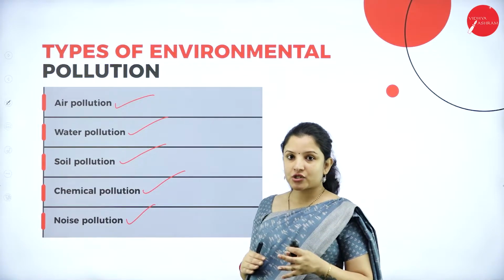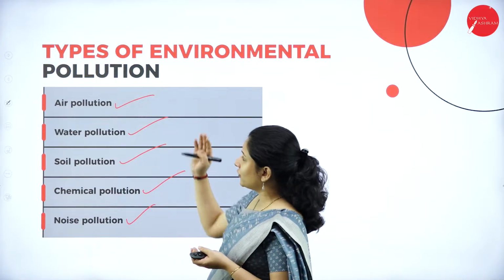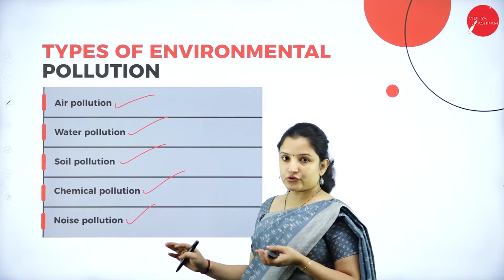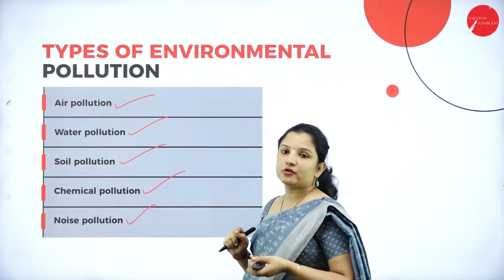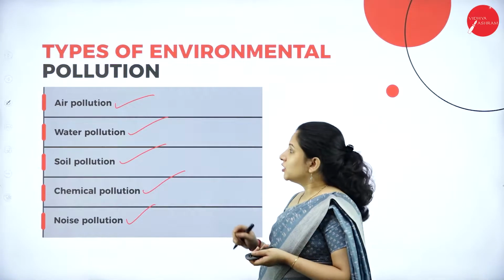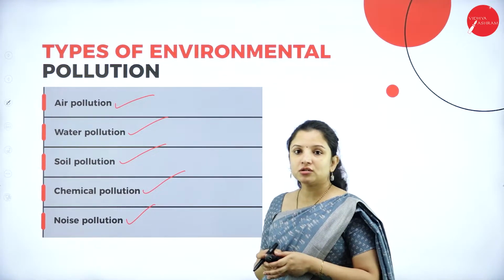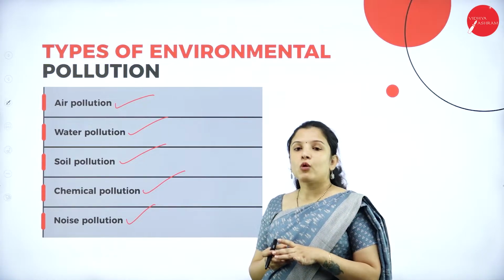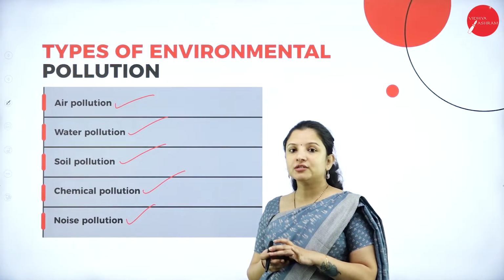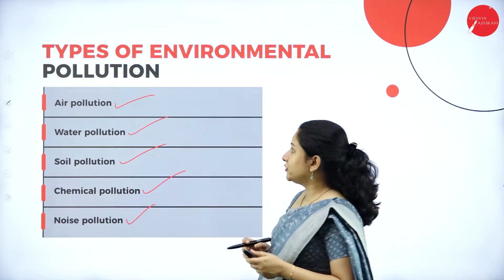In today's session, we'll mainly concentrate on air pollution and water pollution, whereas in the next session, we'll continue with soil pollution, chemical pollution and noise pollution. So let's study what air pollution is, what water pollution is, what are the causes for these pollutions, what are the effects of these pollutions and how to control these pollutions.